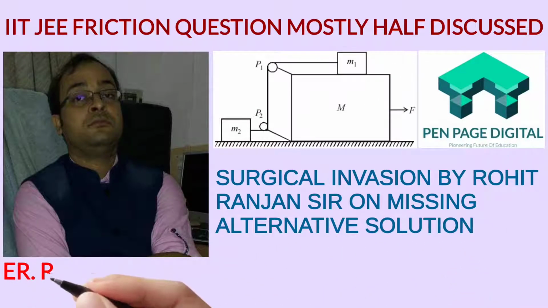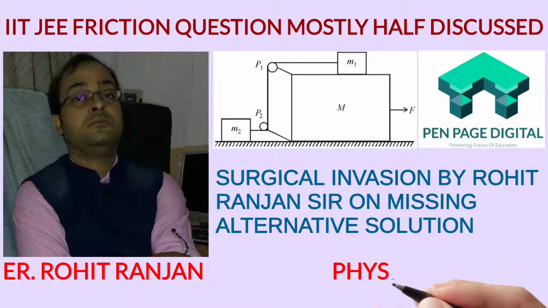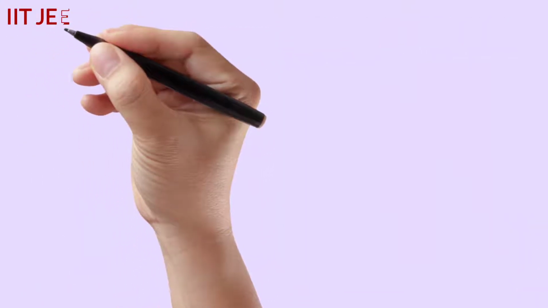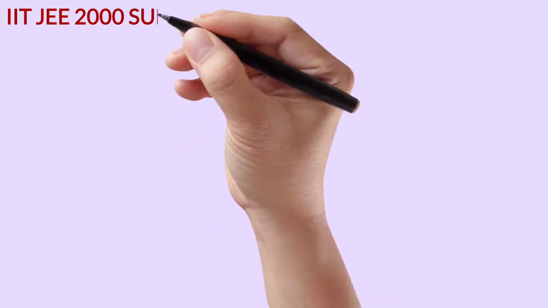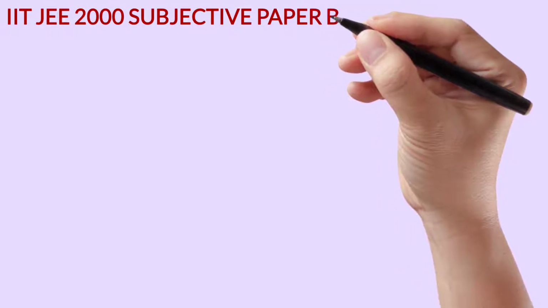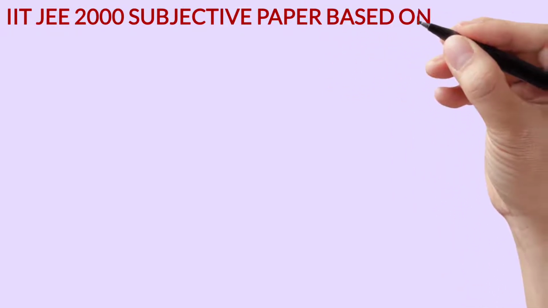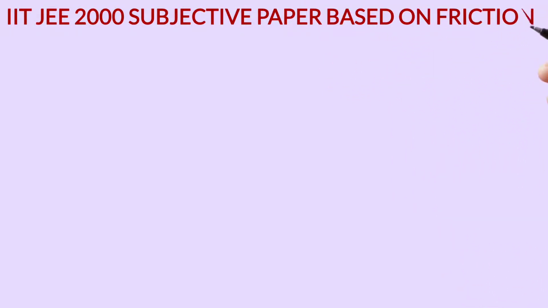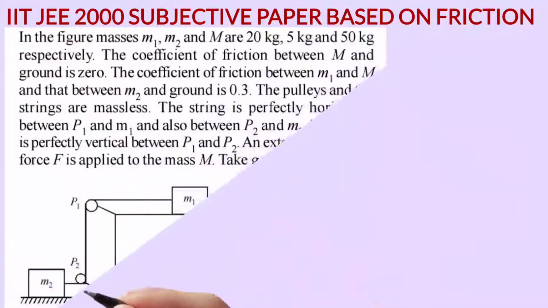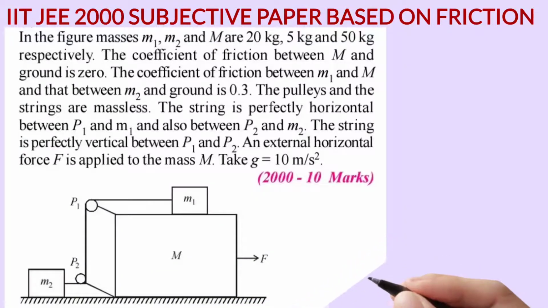I came up with a new discussion on a previous IIT question, which is mostly half discussed, and I'm going to analyze this. What type of question is this? It's an IIT 2000 subjective paper question based on the subtopic friction, and the chapter is laws of motion. Now let us come to the question. I am going to dictate it.